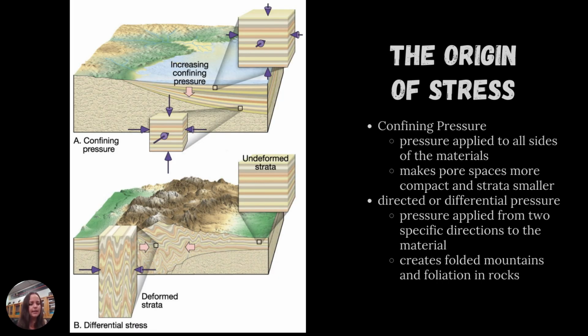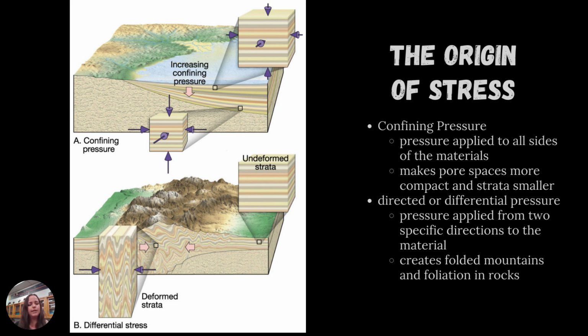In cartoon A, you have confining pressure or lithostatic pressure, where pressure is being applied to all sides of the rock. In that case, the rock strata, those horizontal lines, which we learned in sedimentary rocks, are all deposited horizontally, and they just get smaller and more confined.